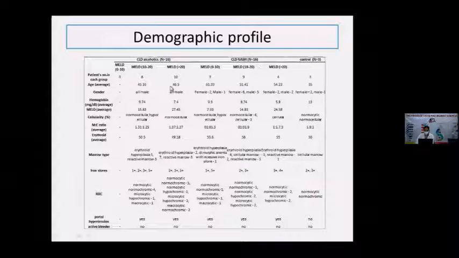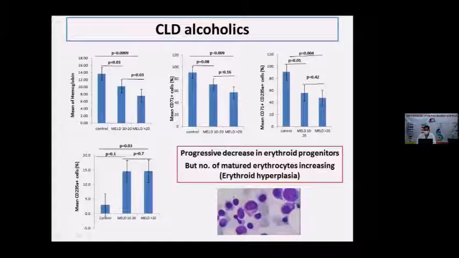So the hemoglobin levels are low, as I told you earlier, below 12 for the females and below 13 for the males. And you can see the erythroid numbers compared to the control are high in both disease groups. Also, you can see that most of the patients' bone marrow shows erythroid hyperplasia in each group of different MELD score. So this is my objective one result.